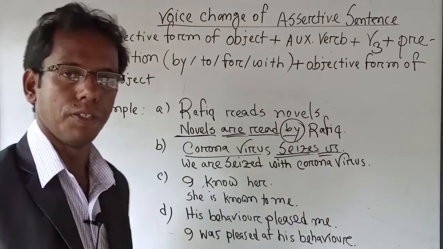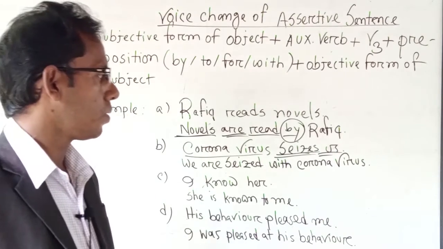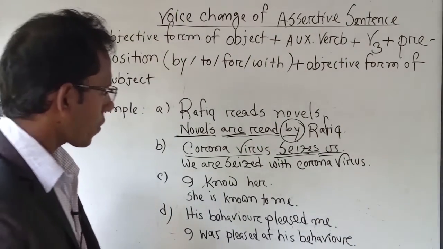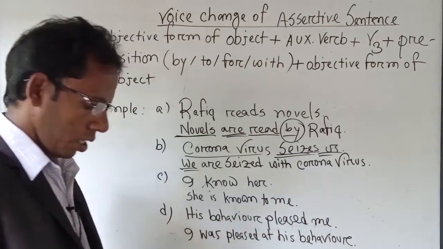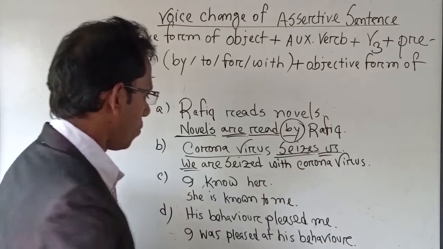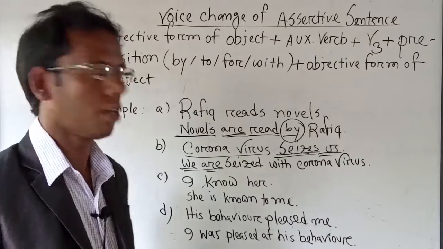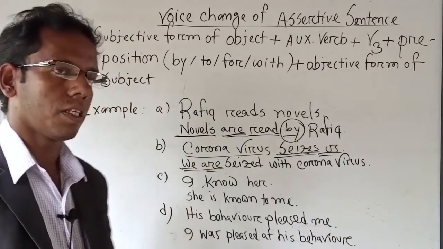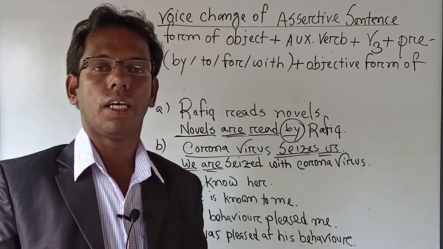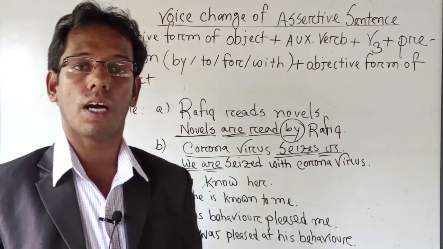Then us, this is object. And if we find the object us, then we have to use we at the very beginning of the sentence. So I have written here we. This is we, plural. So after we we have to use are. This is present indefinite tense. In present indefinite tense we can use auxiliary verb am, is, are. Am is generally used after I.